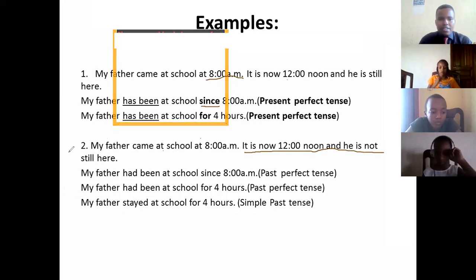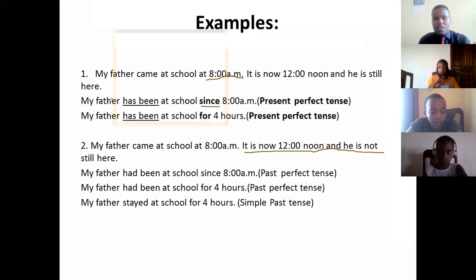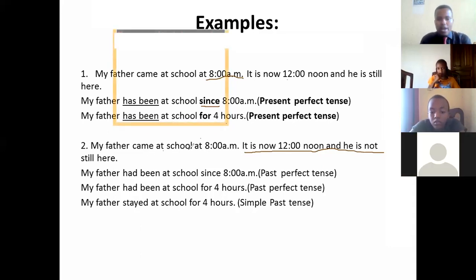In the first sentence, we have seen the father came at 8 o'clock, but he has spent the whole 4 hours being at school. Now, in the second example, they have said, my father came at school at 8 o'clock. It is now 12 o'clock, but there is something which is here. He is not still here, meaning he has left the school.